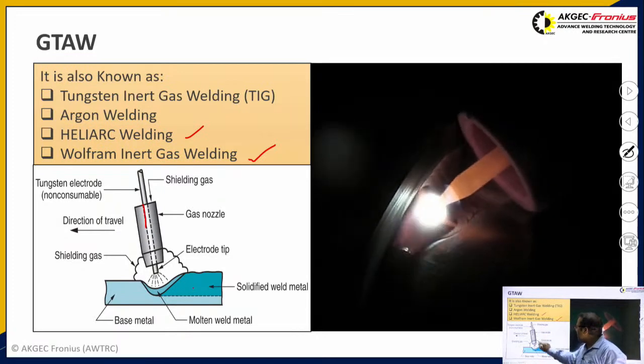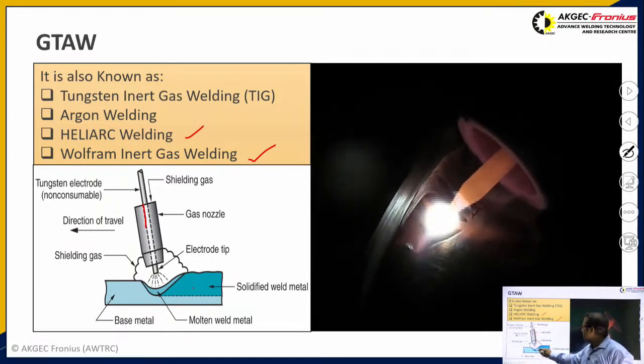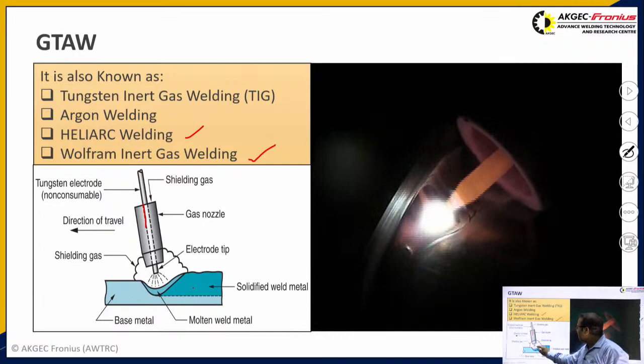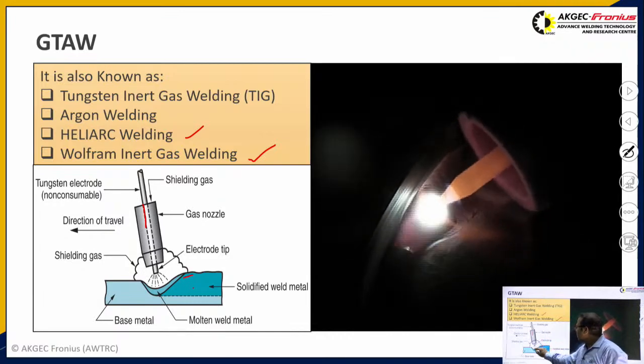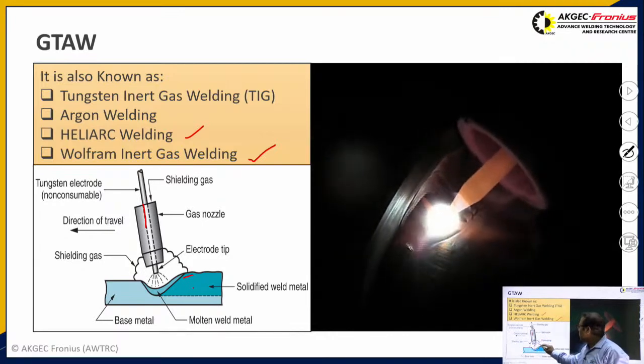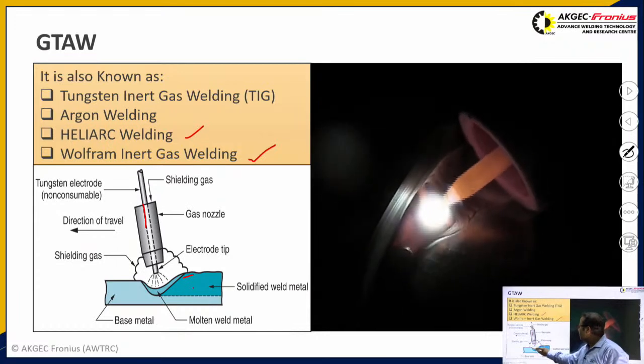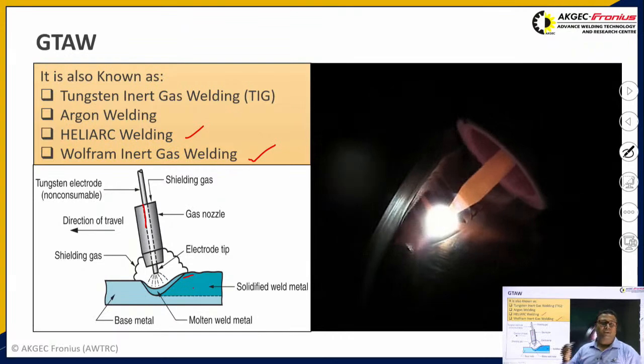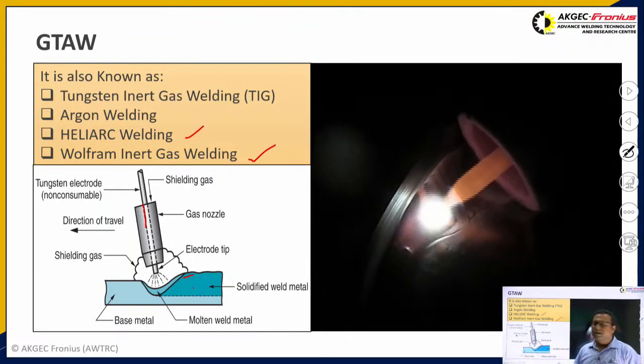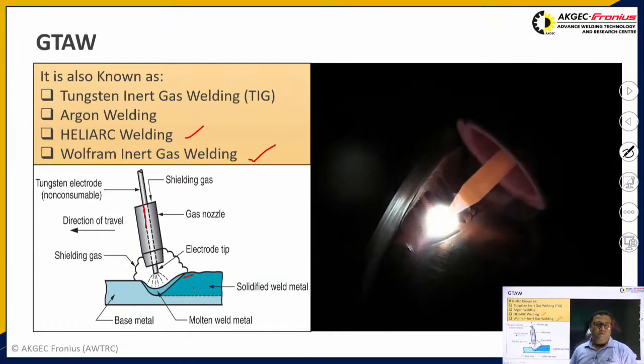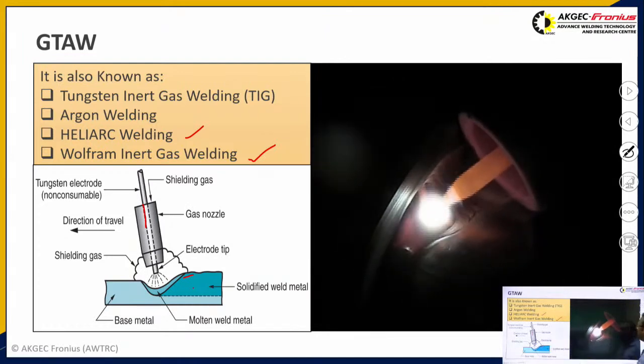This shielding gas flows inside the gas nozzle and passes over the bead, covering the molten pool from atmospheric contamination, so that atmospheric gases don't contaminate the weld bead, and we generally obtain a good weld bead during welding. So you can see how the welding has been going on.